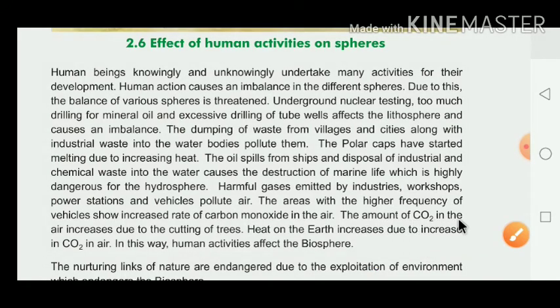The amount of carbon dioxide, CO2, in the air increased due to the cutting of trees. Heat on the earth increased due to the increase in CO2 in the air. Why did the heat on the earth increase? Because of the increase in carbon dioxide in the air. Why did the CO2 increase? Because we are cutting down trees.